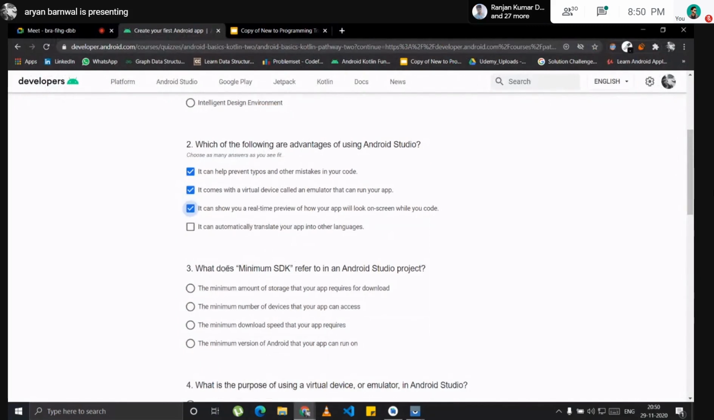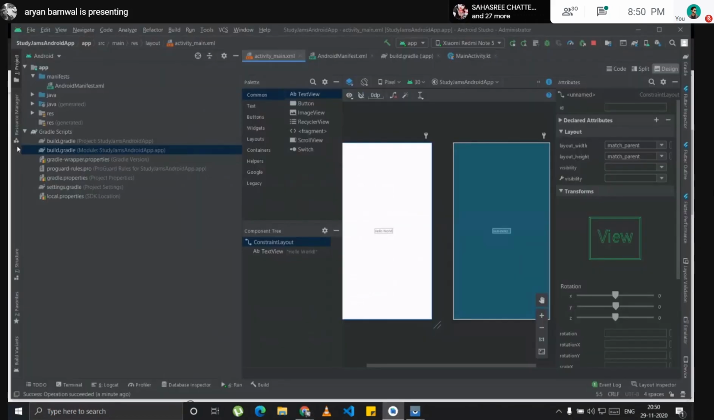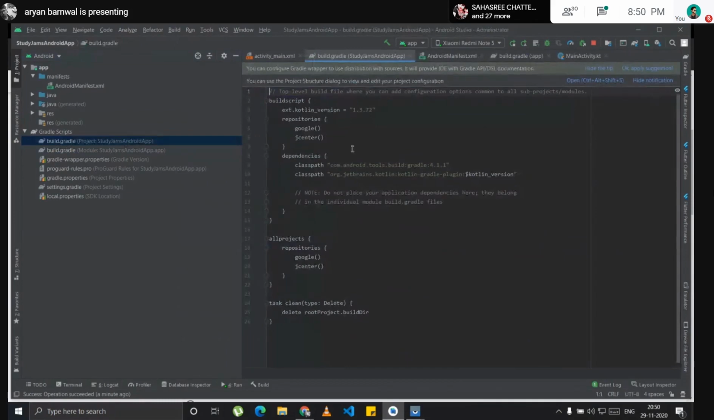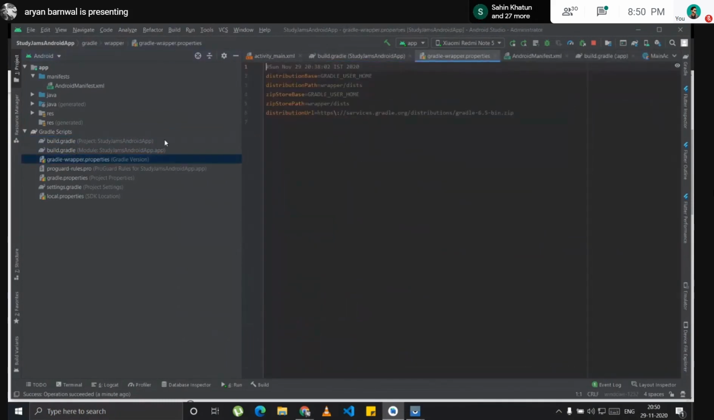Next question: what does minimum SDK refer to? Yeah, there is something called the minimum SDK. You go here, to the build Gradle, and you can see it. Wait, I'll show you.